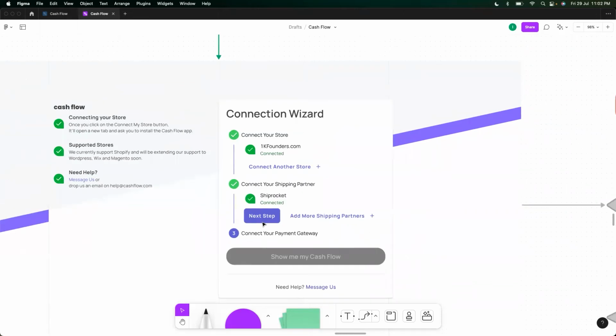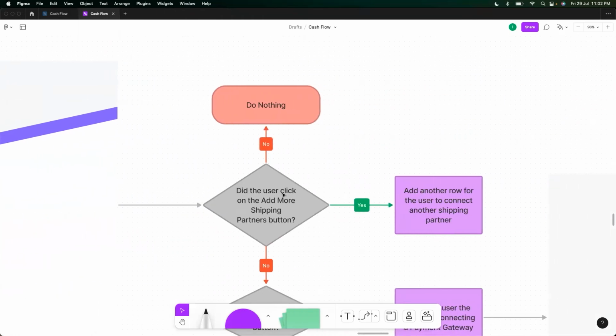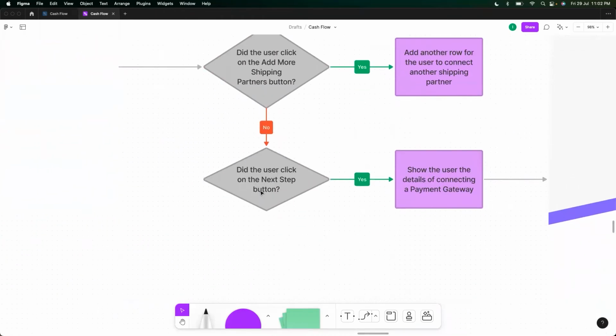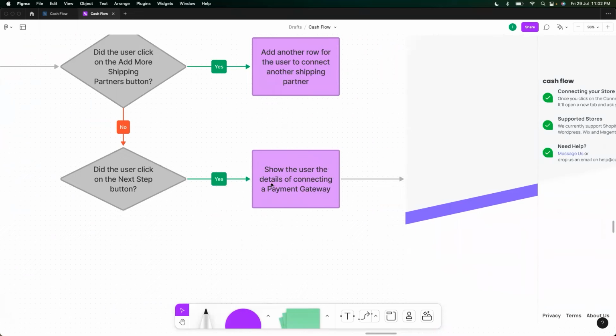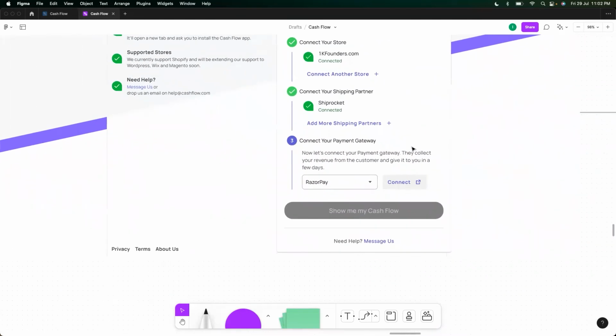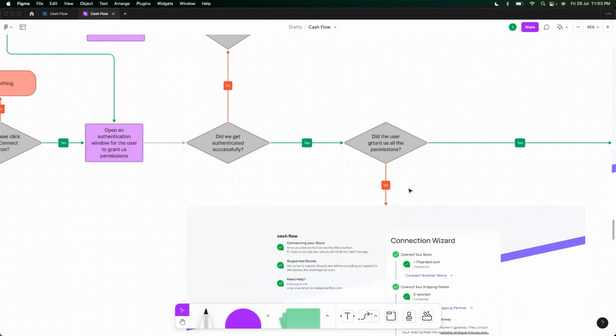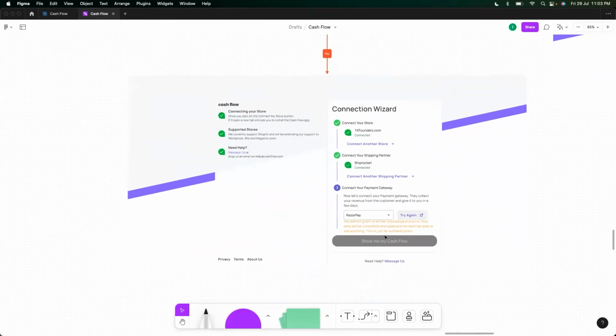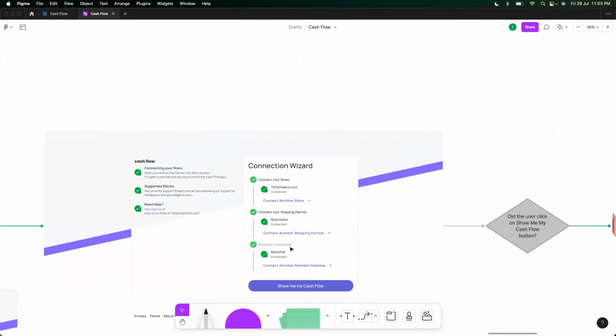Once this is done, did the user click on the next step button? Yes. Show the user the details of connecting a payment gateway. All right. Now let's connect your payment gateway. Again, drop down. We want to add multiple payment gateways. However, at this stage, we will just add Razorpay. And again, once the connection is established, ta-da.